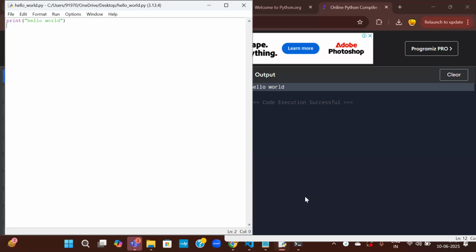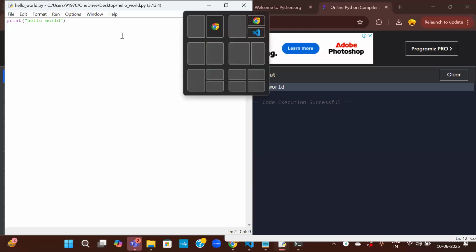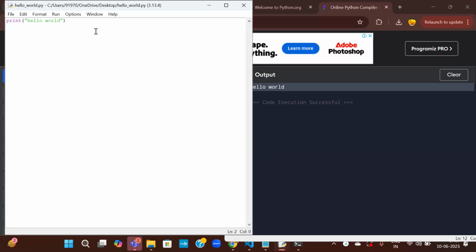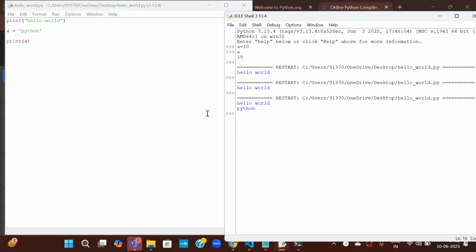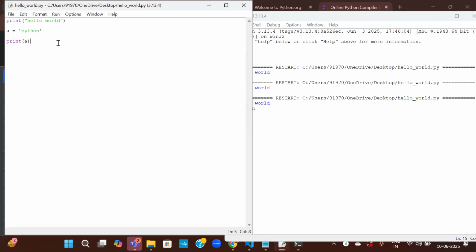Okay, coming back. So here I told that Python is a dynamically typed language, which means that we need not declare the variables. Declare means declare the type of the variables. Okay, let us say a equal to the word Python. So I'll just ask to print a. I just want to print what is available in a, the Python. So let us run this. It is Python.